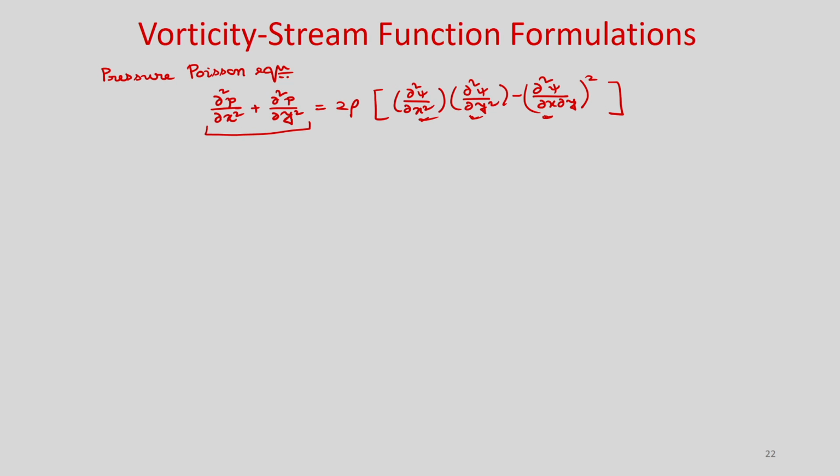So, this is the limitation of using vorticity and stream function formulations. Today we have derived the boundary conditions for stream function as well as vorticity from the known velocity boundary conditions, for both the lid-driven cavity problem and the channel flow.